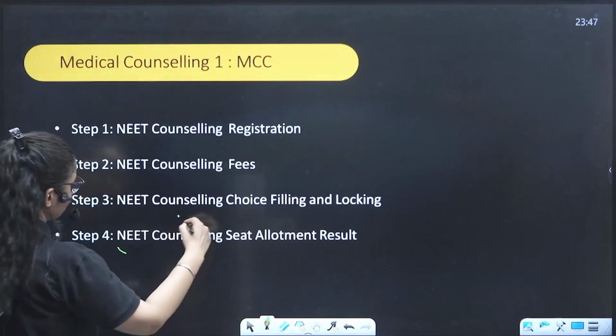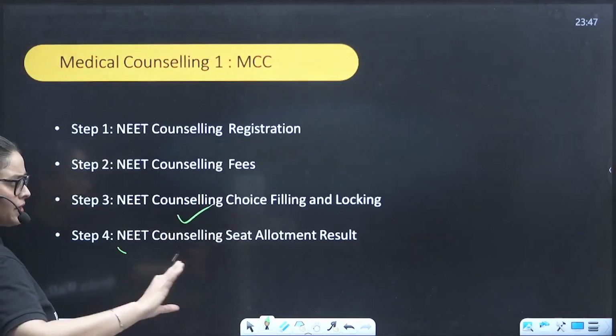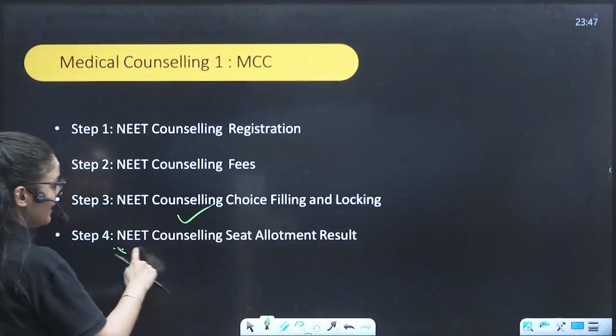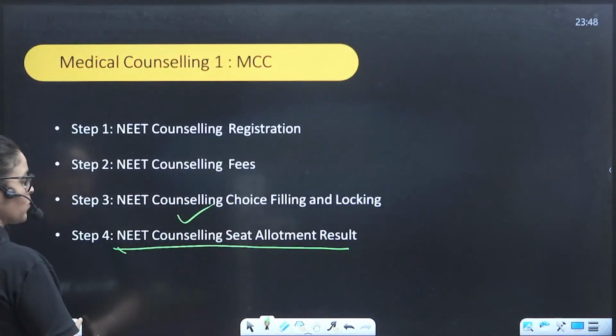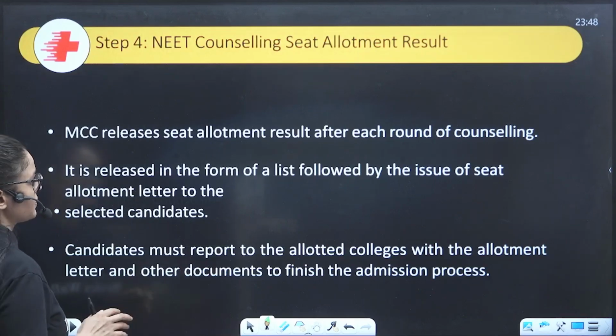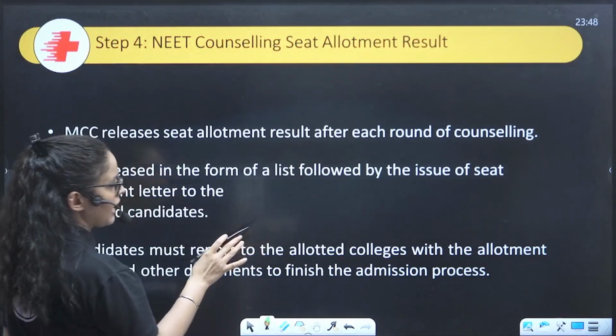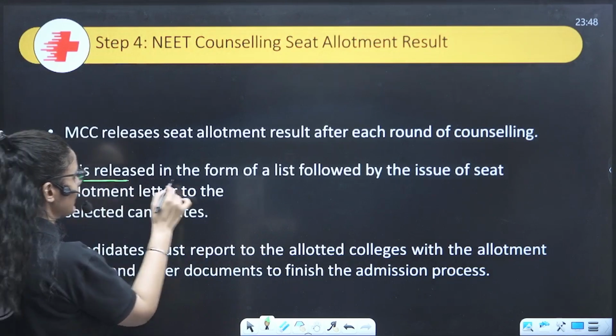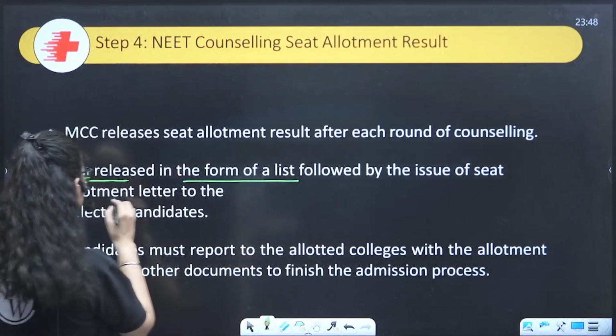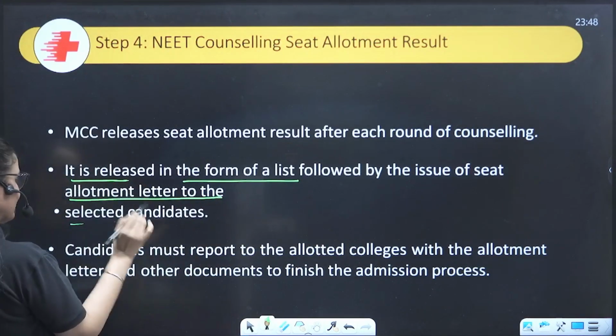So finally, you have done the choice filling and you have done the locking. Now the NEET counseling seat allotment result will be there, right? After each counseling round, it is released in the form of a list, followed by the issue of the seat allotment letter to the selected candidates.